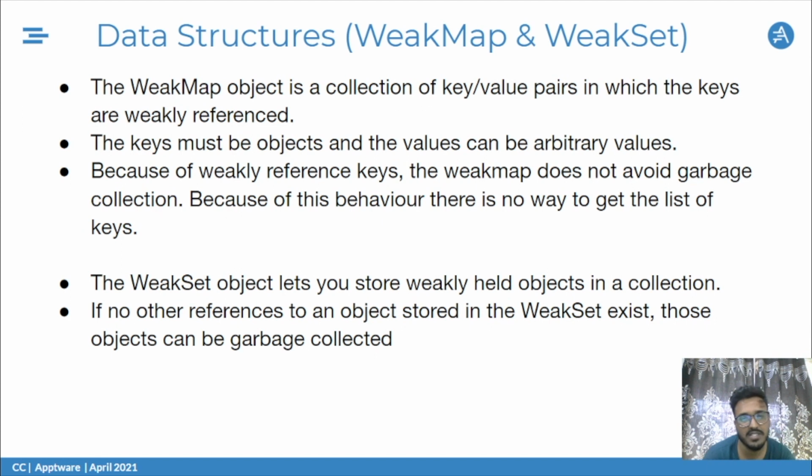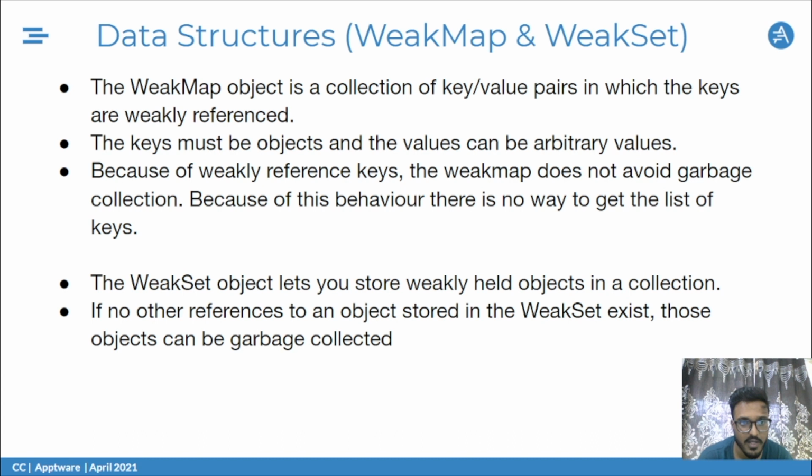Now, two new ones are WeakMap and WeakSet. Basically, with Map and Set, everything has been stored, so nothing is garbage collected because it has a strong reference to the keys it has stored. With WeakMap and WeakSet, they are the same as Map and Set, but they are allowed to be garbage collected because they weakly reference the key. So in case that particular key is not in use, it will be garbage collected, so it won't be